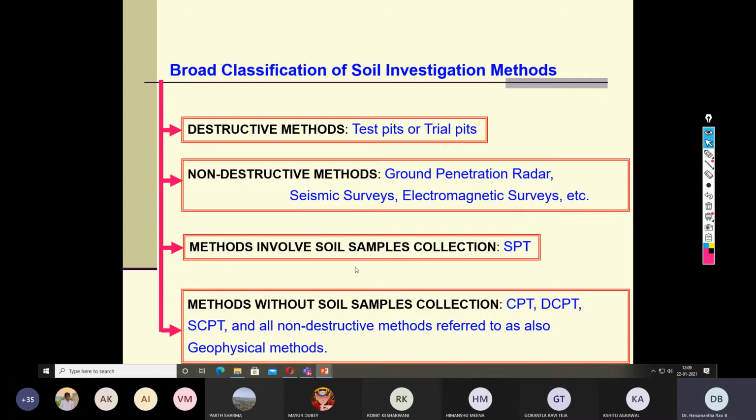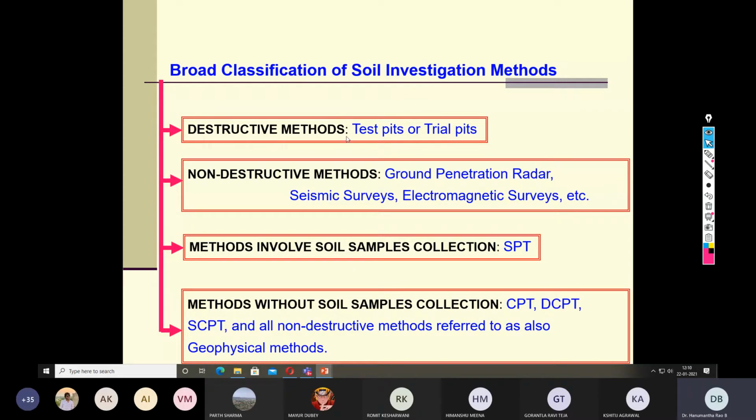For that purpose, we can use SPT, that is the standard penetration test. There are other penetration tests, for example, CPT, cone penetration test, DCPT, dynamic cone penetration test, and SCPT, static cone penetration test. Here a probe is driven into the ground and the response of the soil is measured in different forms. So here no soil sample is collected. Accordingly, the methods have been classified.